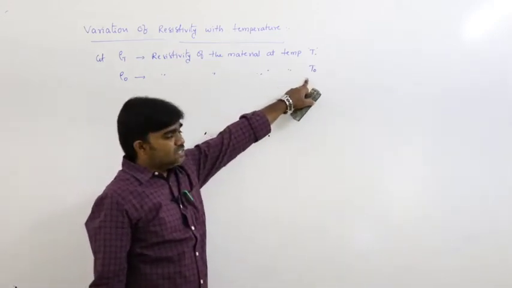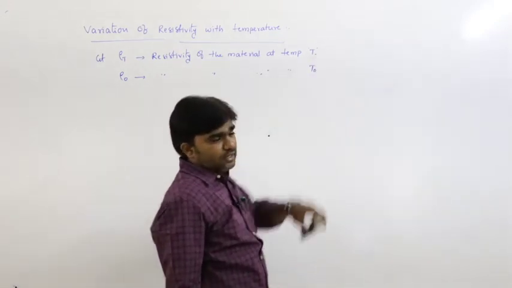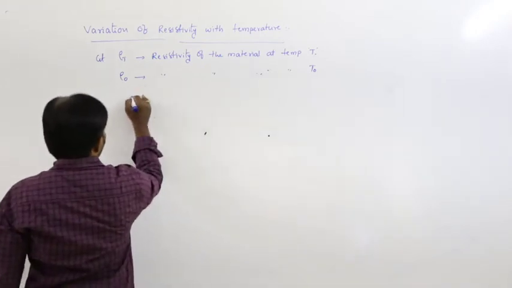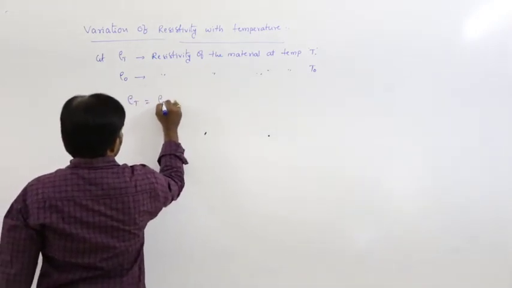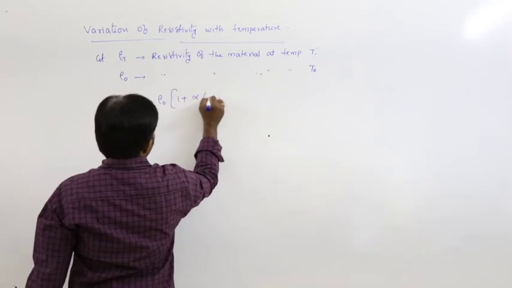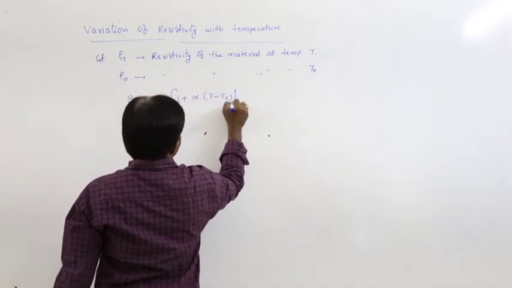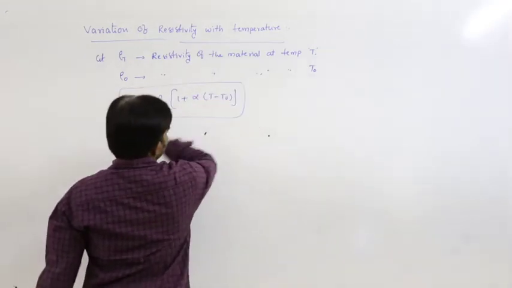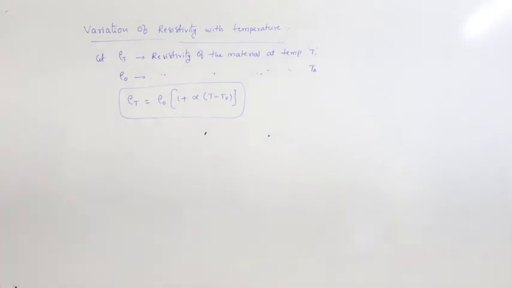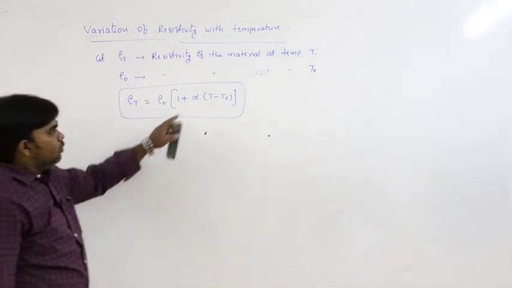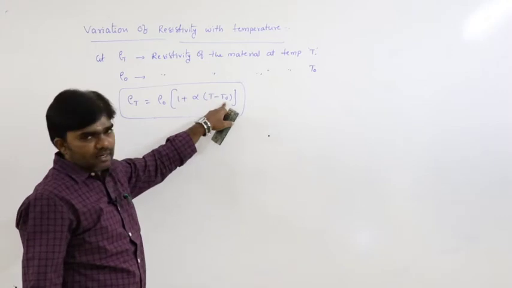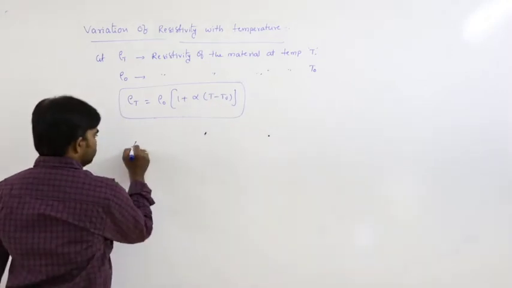Let us say it is the initial temperature and it is the final temperature. Then the final rho T can be written as rho naught into 1 plus alpha into T minus T naught.